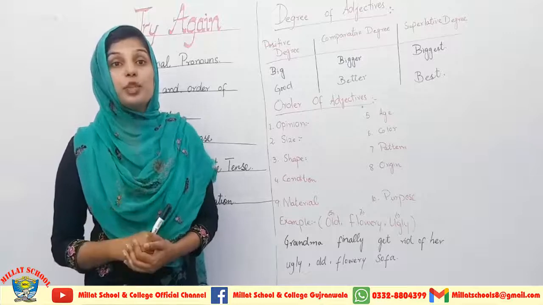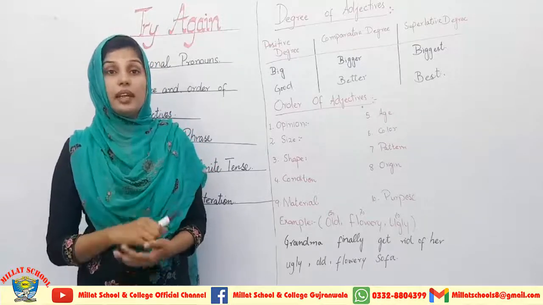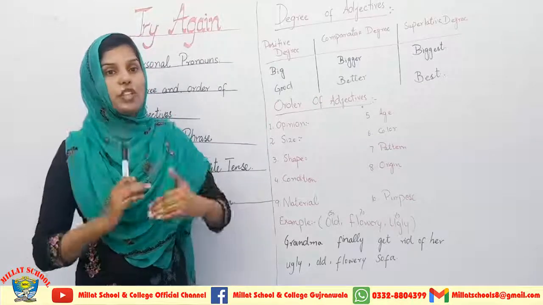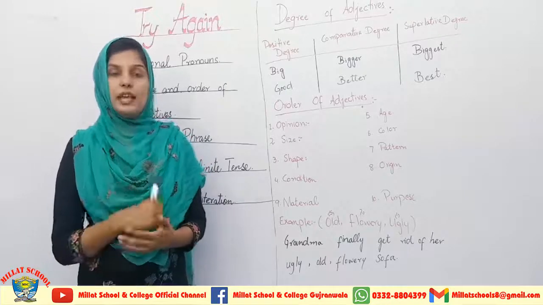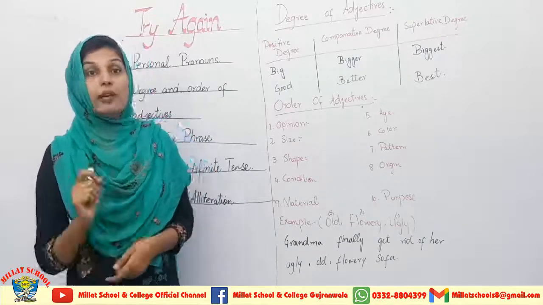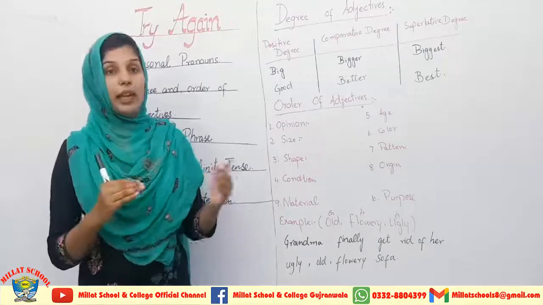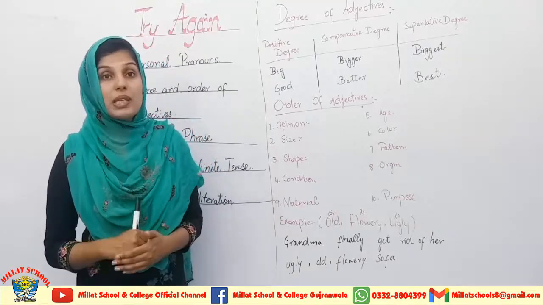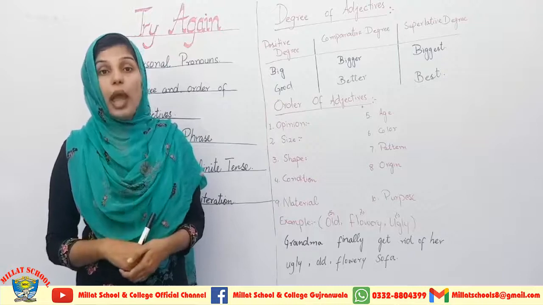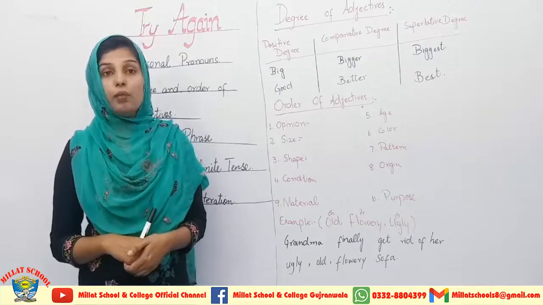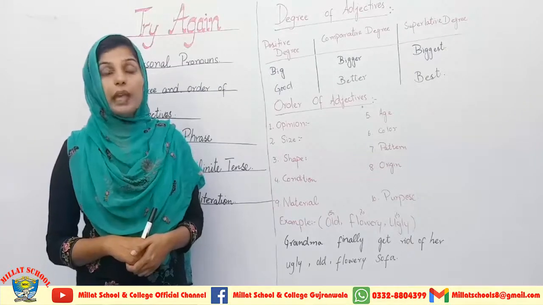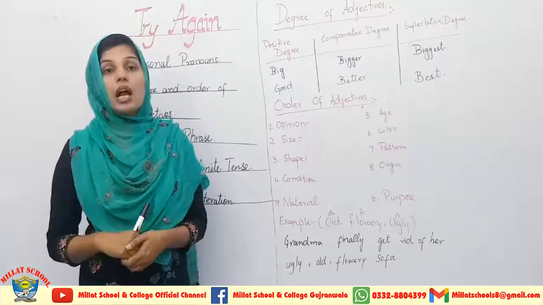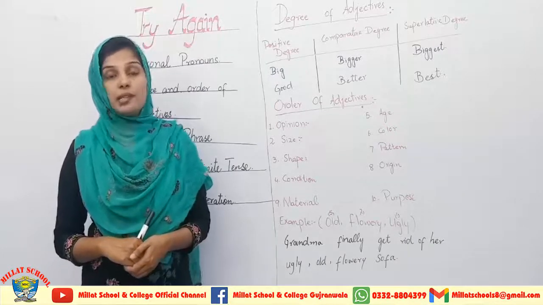While you are going to translate an Urdu sentence into an English sentence, first you have to identify that sentence: which type of sentence it is, and in the category of which sentence it comes. This is the first step you have to take. When we translate this sentence from Urdu to English, what technique or formula will we follow? First we will use the subject, then we will put the helping verb will or shall, and then we will put the first form of verb. He will go, she will go. This will be the pattern of the translation.